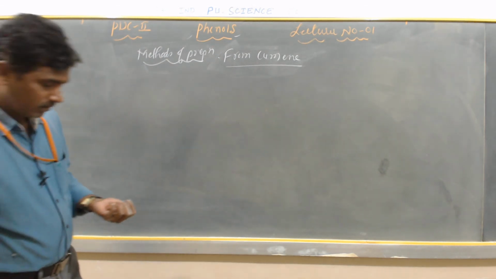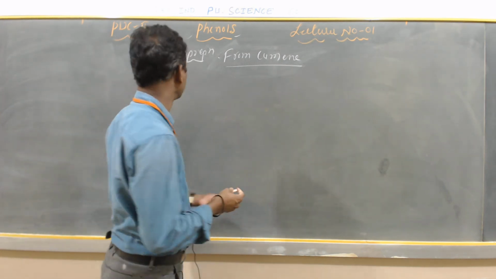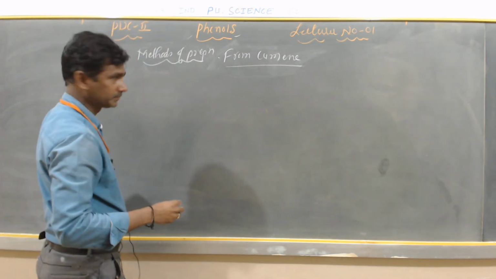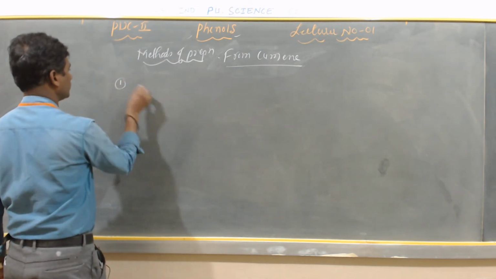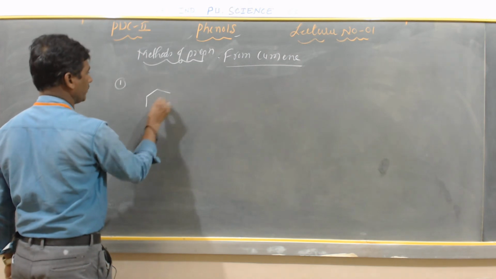Now I can discuss here, from cumene, this is the third method of preparation of phenol. Step 1: I can write the structure of cumene.